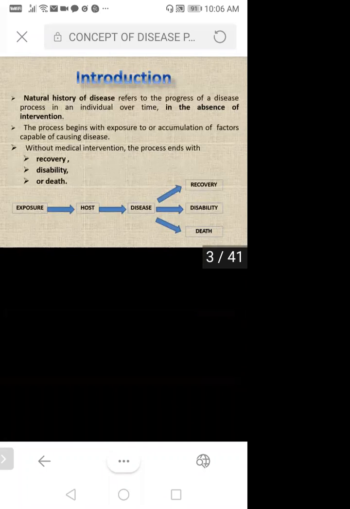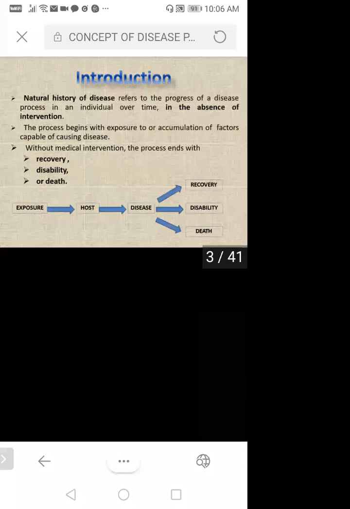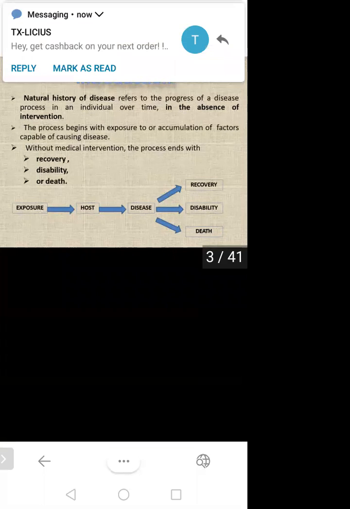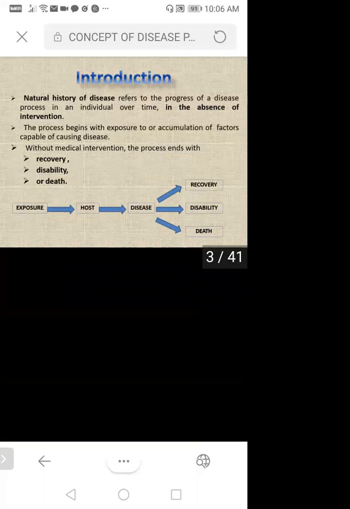So in the introduction we can tell that natural history of disease refers to the progress of disease process in an individual over time in the absence of intervention. Here we are just asking about the natural history of disease. As time goes, how that disease will progress, in the absence of intervention.